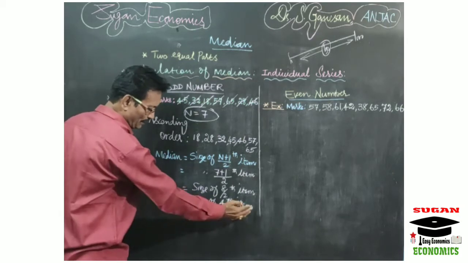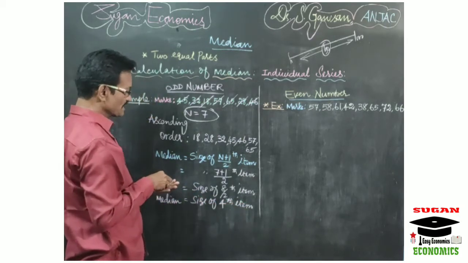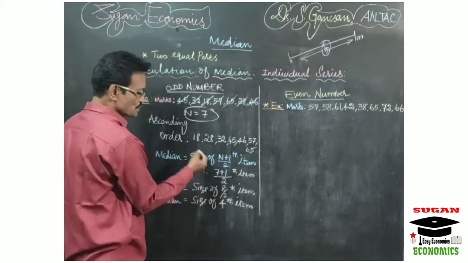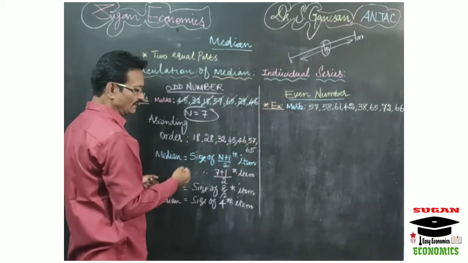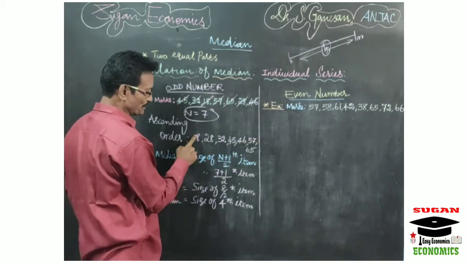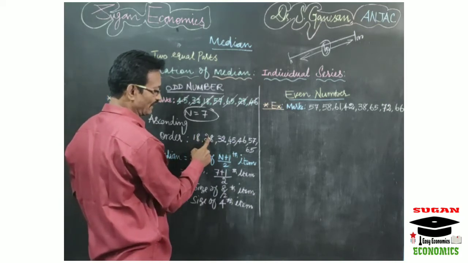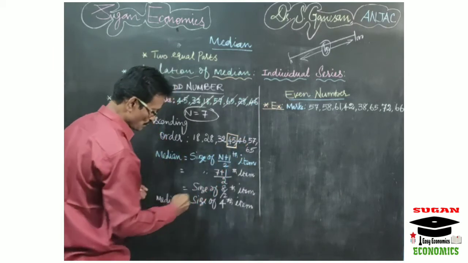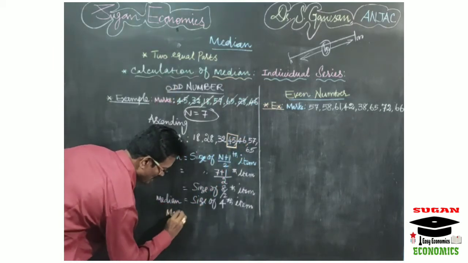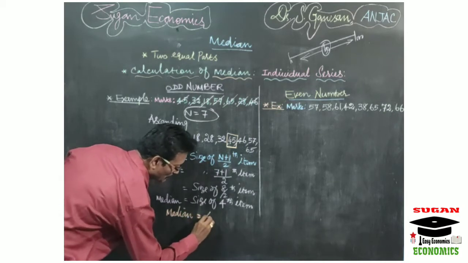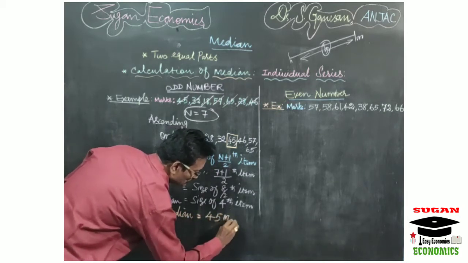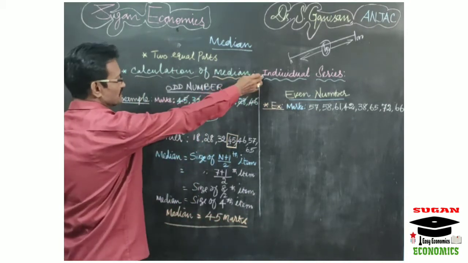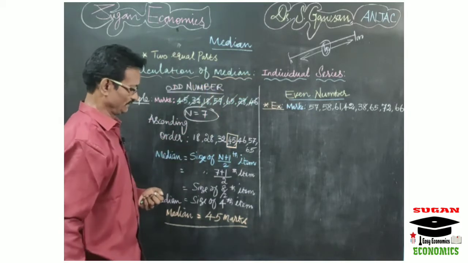After finding out the median size, we have to locate this fourth value. Here the median size is equal to 4. So now you can take the fourth value in the ascending order. That value is called our median value. So 18 is the first value, 28 is the second value, 32 is the third value, and the fourth value is 45. So our median equal to 45 marks.